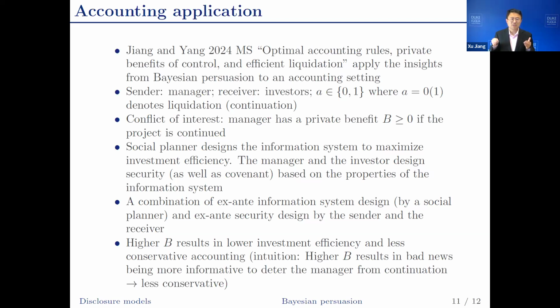So one of our implications is that our results document a positive association between investment efficiency and conservative accounting, but there is no causal relationship. Investment efficiency being higher and accounting being more conservative, they're all driven by the extent of the agency problem.